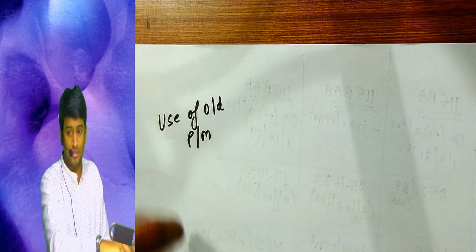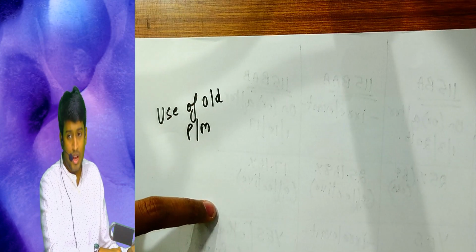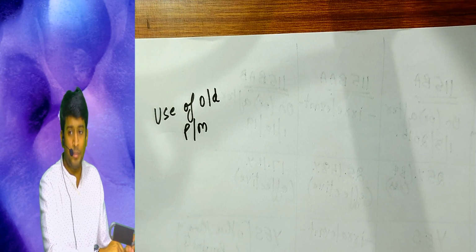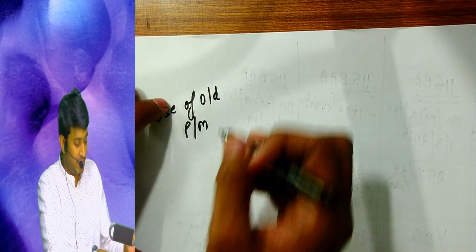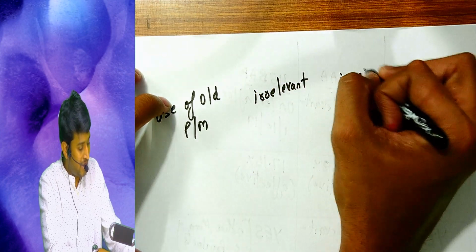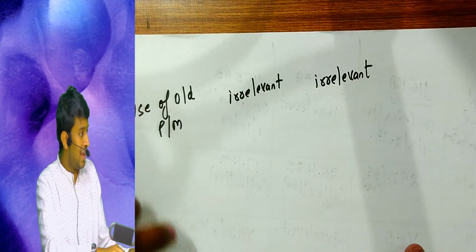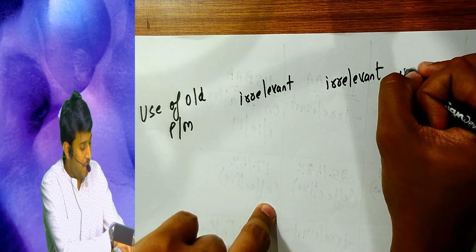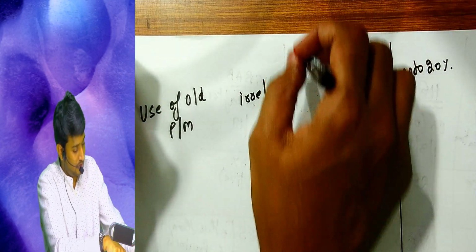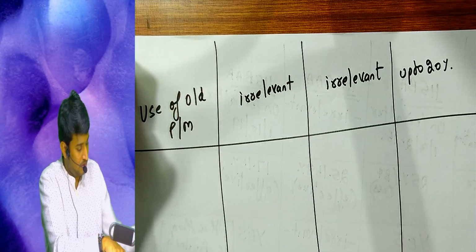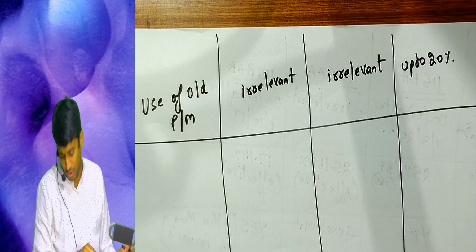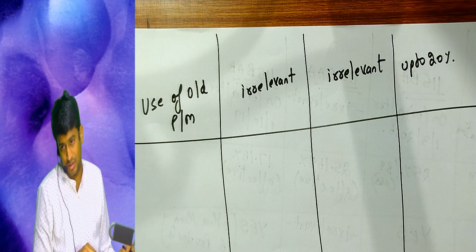Use of old plant and machinery. In which section is that concept there? That use of old plant and machinery up to 20% is in BAB. So here it is irrelevant, here also irrelevant, and here up to 20%. I hope I am clear. Use of plant and machinery: irrelevant, irrelevant, up to 20%.